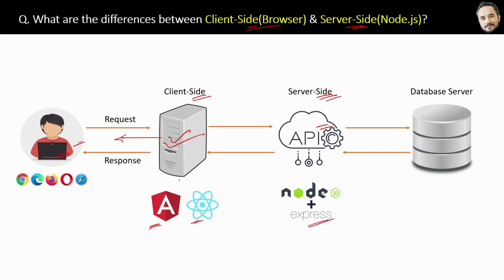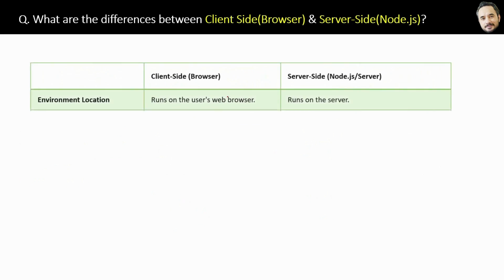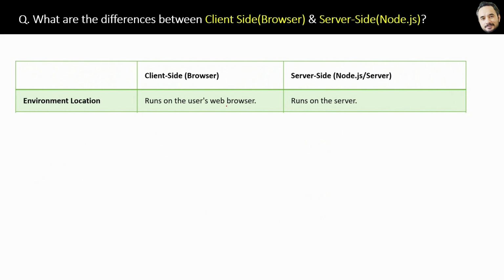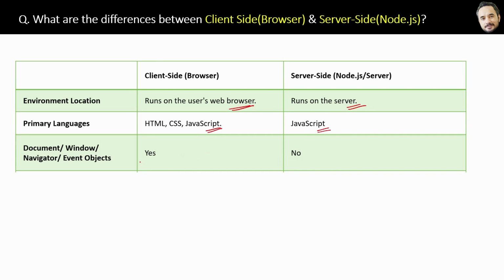Now here, the browser and Node will both execute JavaScript, right? But there are differences between the way the browser will execute and the way Node will execute. So let's see. First, the browser runs on the user's web browser, whereas Node runs on the server. Nothing special. Second difference is HTML, CSS, and JavaScript are languages in the browser, whereas JavaScript is the language in Node.